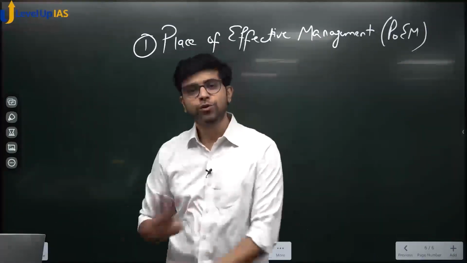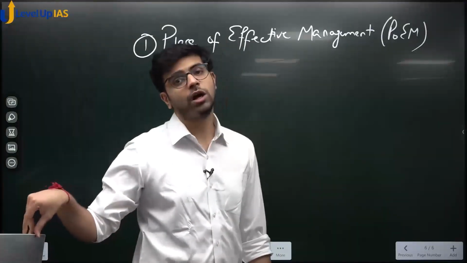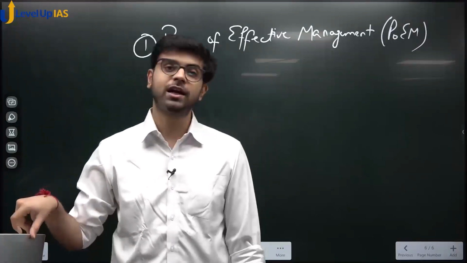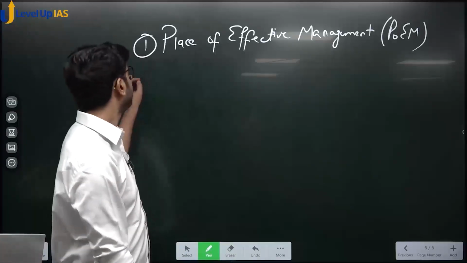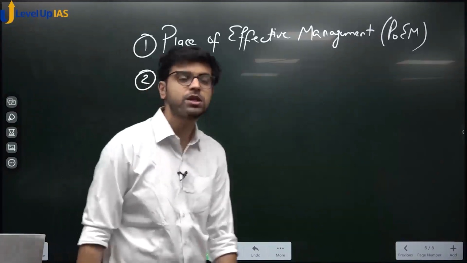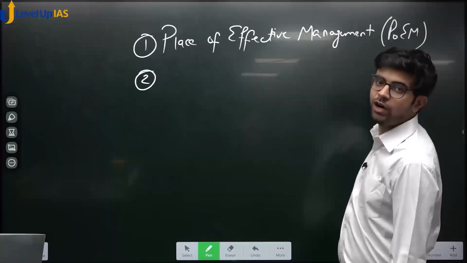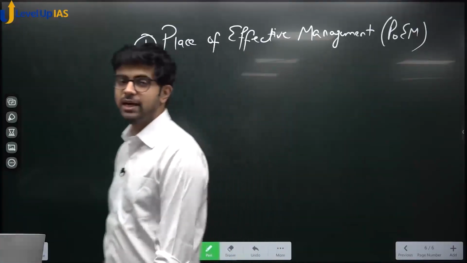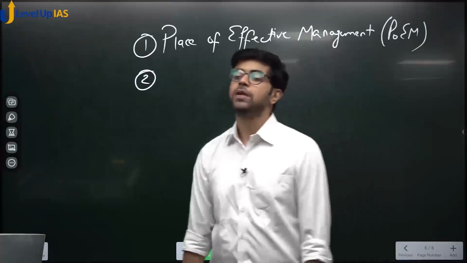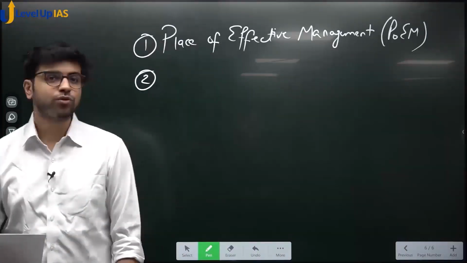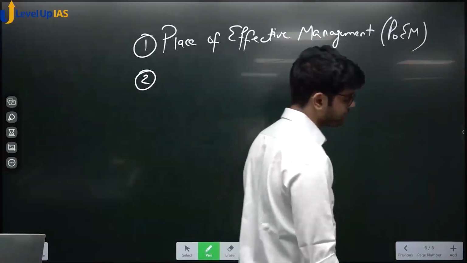Finished. No need to go more in depth here. No need to know what exactly POEM is, or how to find it, how not to find it, what the deductions are, what the exceptions are, nothing. You should know that this is it. So if I ask you what is place of effective management, you should say they are rules which are used by income tax authorities to find out the place of effective management of a company. Yes or no? Whether it is in India, or in South Korea, or in Japan, or in Mexico, you have to use these rules. This was one, place of effective management. Did you understand this? Chal.